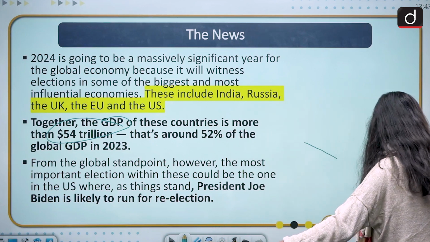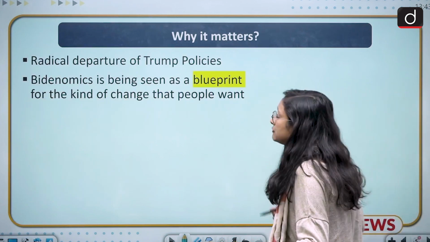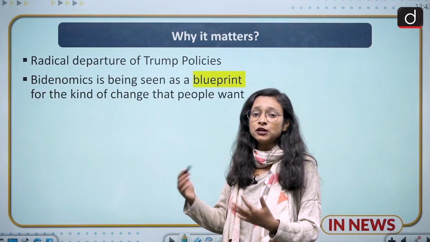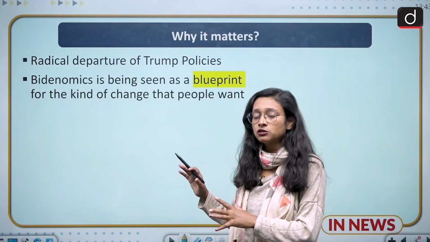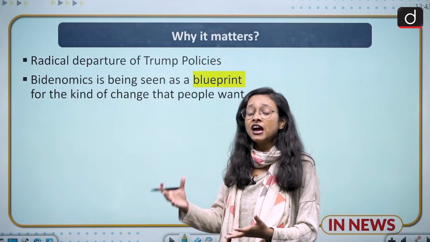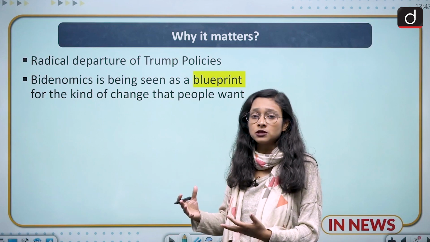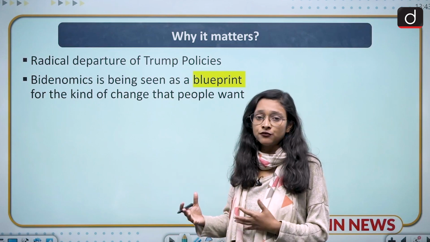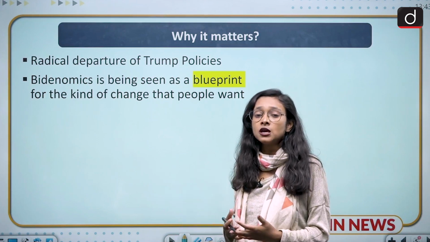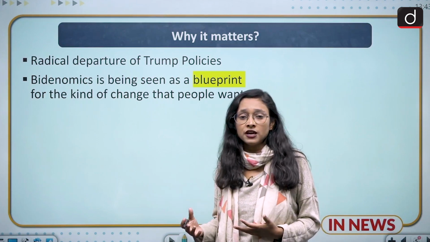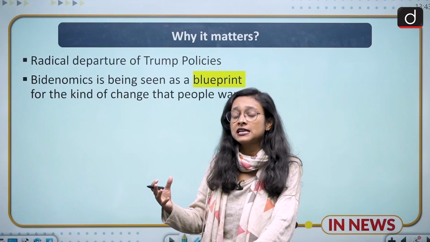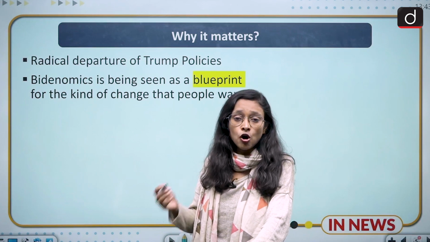So moving to the next slide, why it matters and what is the rationale behind Bidenomics. In this slide we are going to discuss why it matters. So first of all, it will be a rupture and a radical shift from Trumponomics. Trump had a different kind of economics, and Bidenomics is very different from Trumponomics. In the Trump administration, we saw a radical shift and the US exited from the Paris climate agreement. So Biden will revive all those policies.